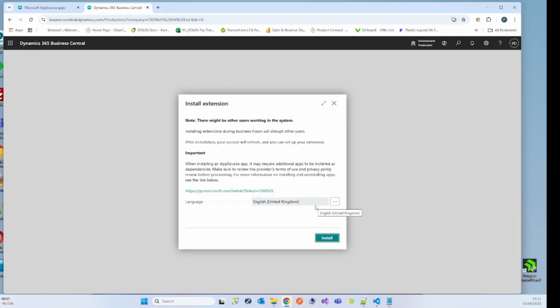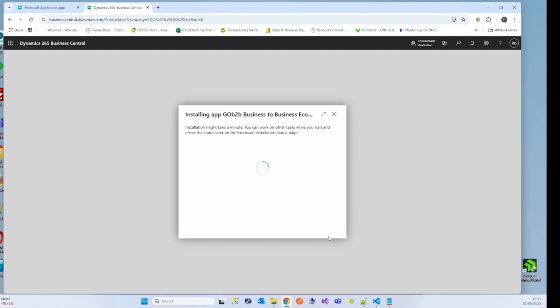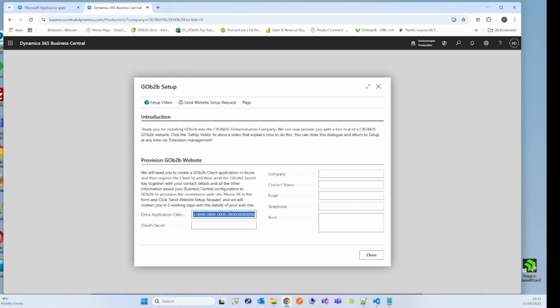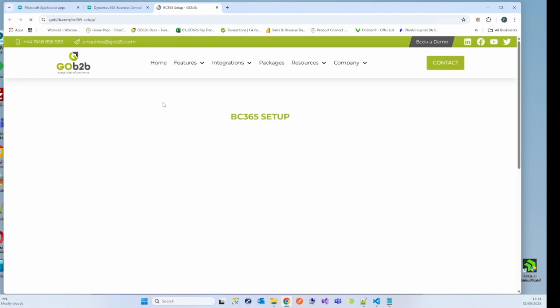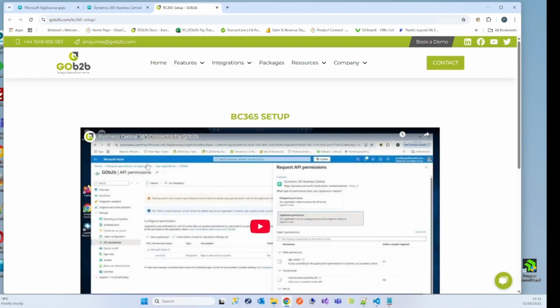The setup page should open like so. While you are waiting for this to load, please watch the GOb2b setup video on our website, which you can access here. If this setup dialog does not appear and you are viewing the reduced version, close the window, click on the extension itself, and then click on Setup again. Then proceed with the setup.